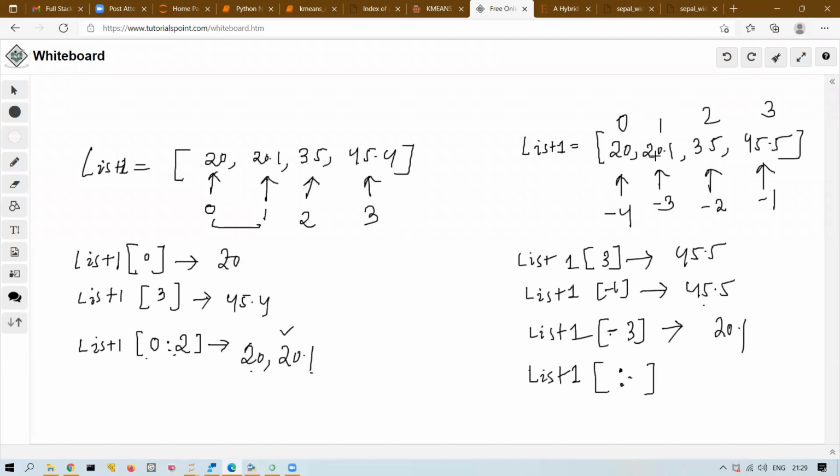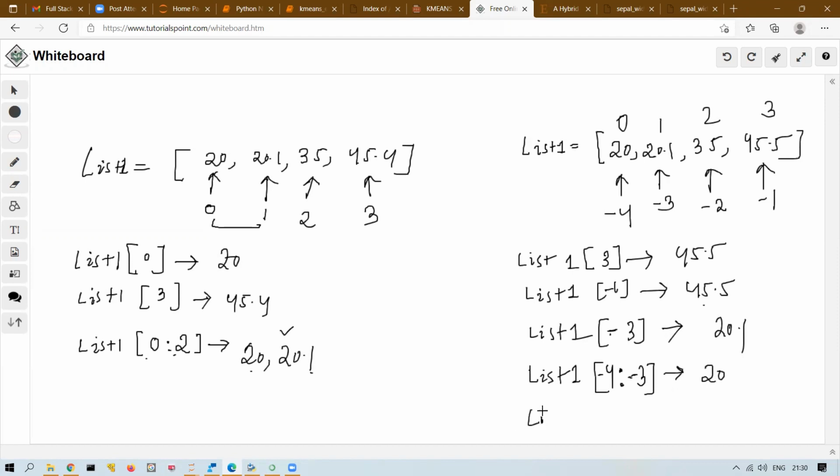You should go to the next number, otherwise it will not take it. So starting is minus 4, right? 20 is minus 4. What is the index of 20? Minus 4. For 20.1 I will not write minus 3. If I write minus 3, only 20 will be extracted.